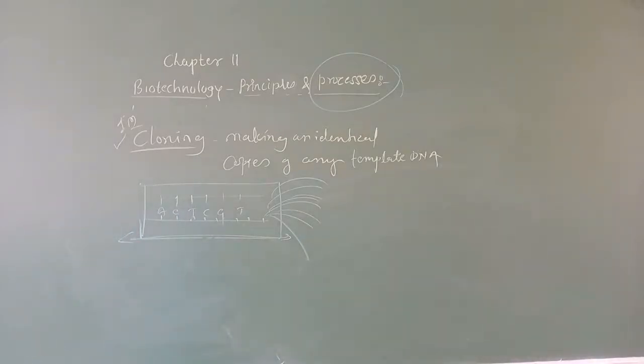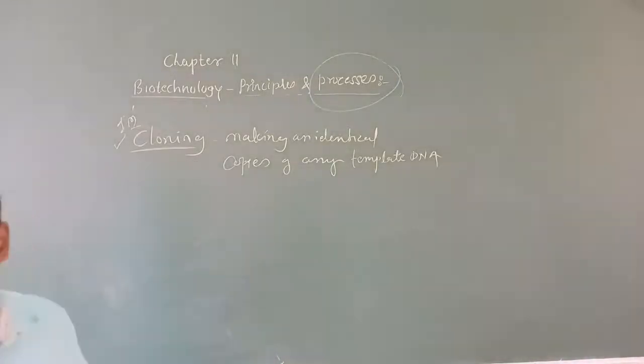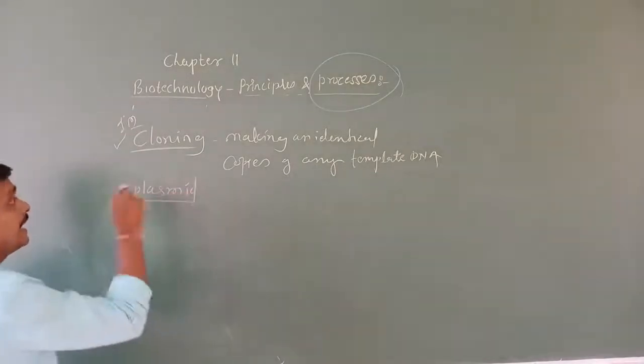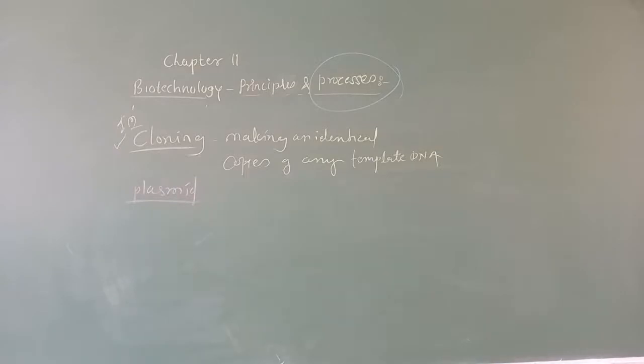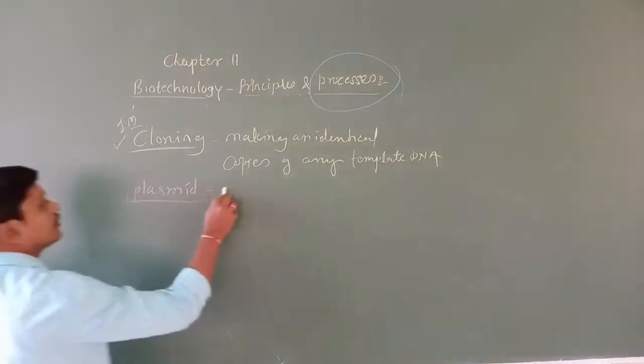After this, we are going to use another thing called a plasmid. These are all things which are helpful for genetic engineering. We will study plasmids in the next class. What is meant by plasmid? Plasmid is an extra chromosomal DNA.